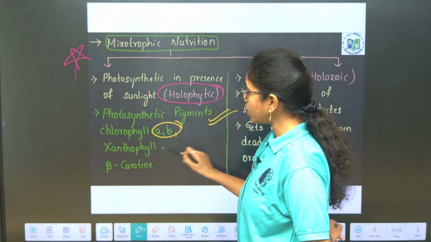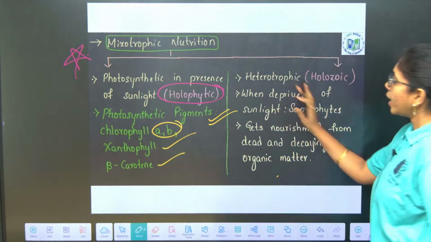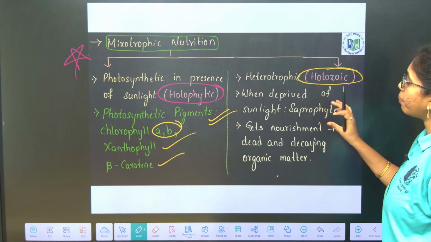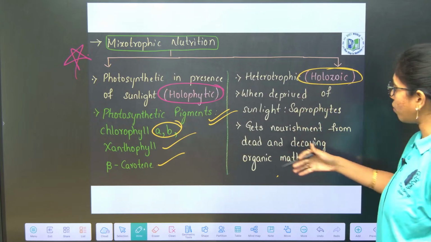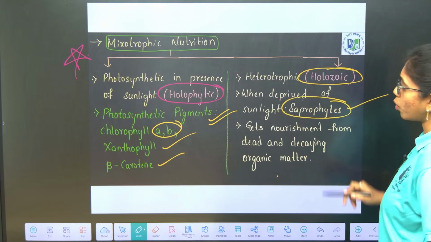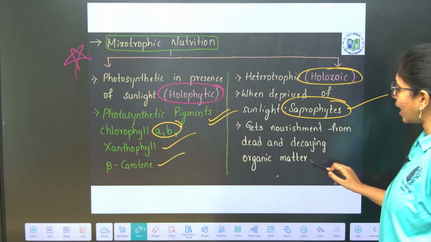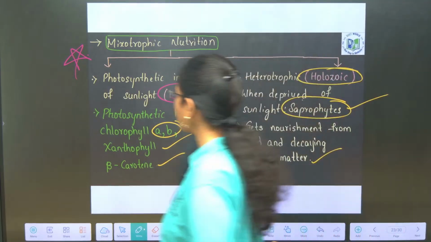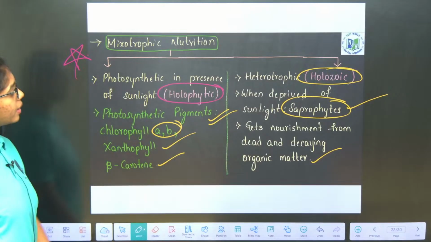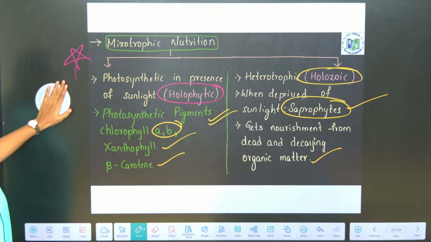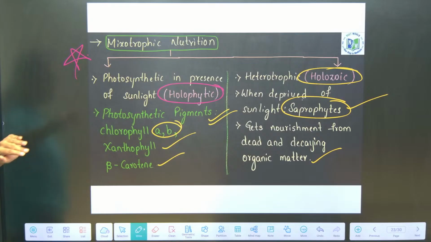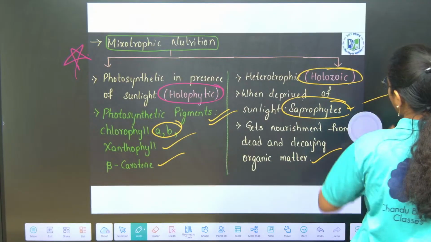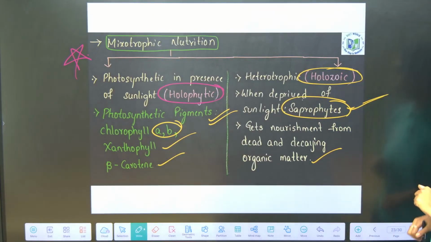And photosynthetic pigments include what? Chlorophyll A, B, xanthophyll and beta carotene. Heterotrophic mode of nutrition or holozoic. Whenever Euglena is deprived of sunlight, these act as what? Saprophytes. This gets nourishment from dead and decaying organic matter. So clear, right? Clear till here? Photosynthetic in the presence of sunlight, and these are the photosynthetic pigments. Heterotrophic or holozoic in the absence of sunlight, and what mode of heterotrophic nutrition, ma? Saprophytic mode of nutrition.